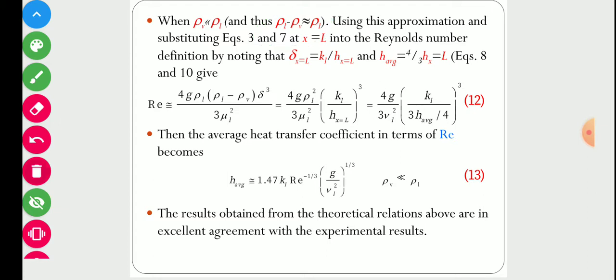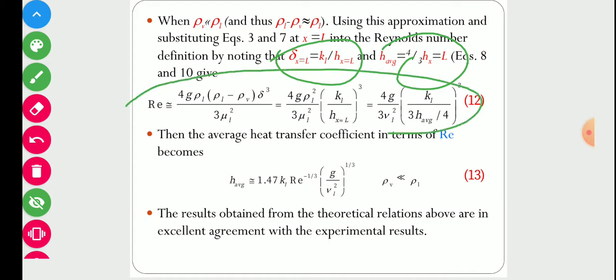Now using these assumptions and substituting equations 3 and 7 at x equal to L into the Reynolds number definition, by noting that we have also derived the average value, finally for this condition the value of the Reynolds number is this one.